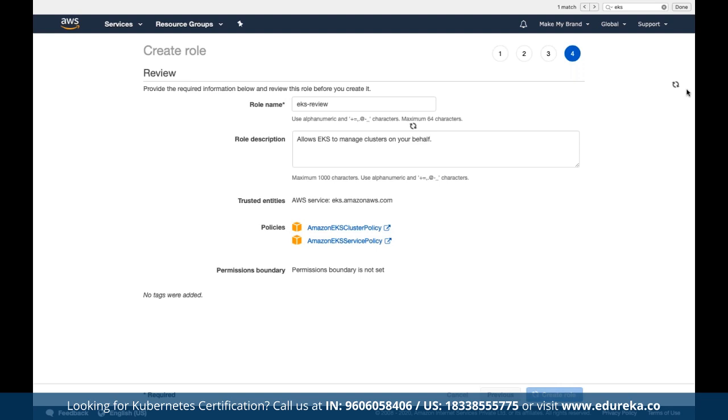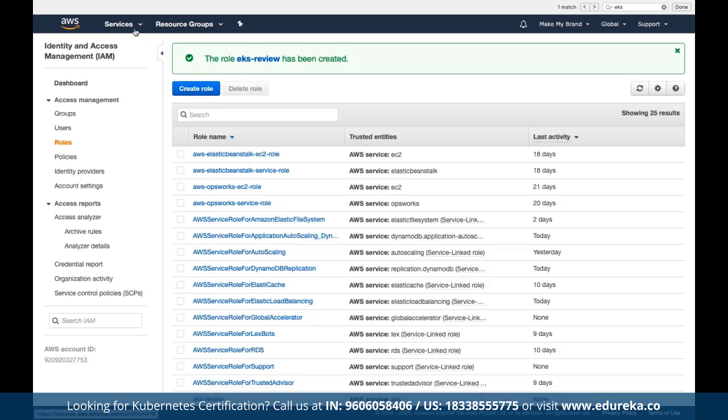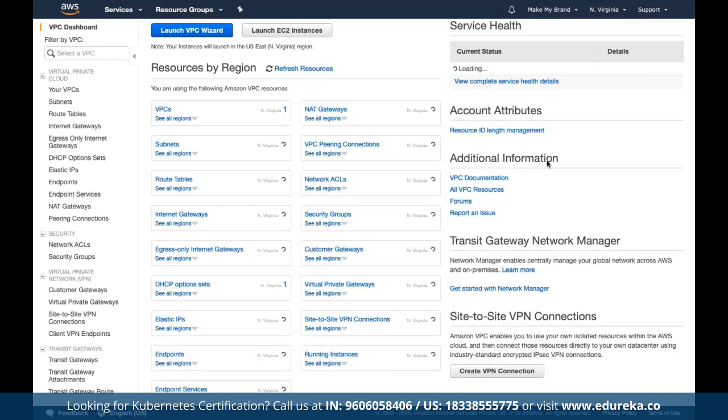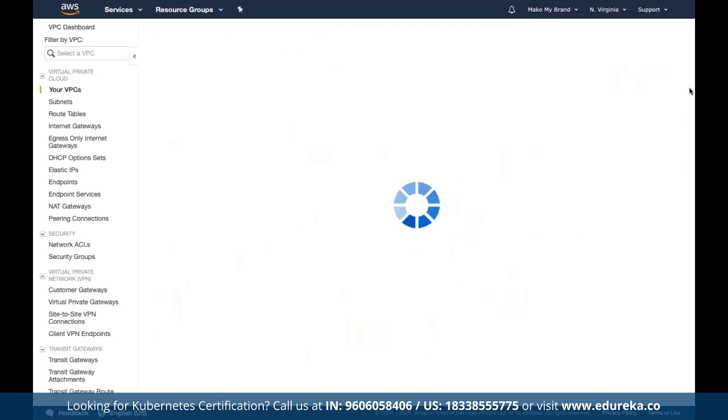So let's first of all fetch the entire VPC template in case there is no VPC created from your end. Now, in terms of VPC, we already have a custom VPC created. For checking that part, we can come back to VPC. Because as a part of our own cluster management, we do need to have a custom VPC deployed. First of all, we have deployed the entire role, and then in VPC, we need to have a custom VPC deployed. Here we are using the default VPC that is available from our AWS.